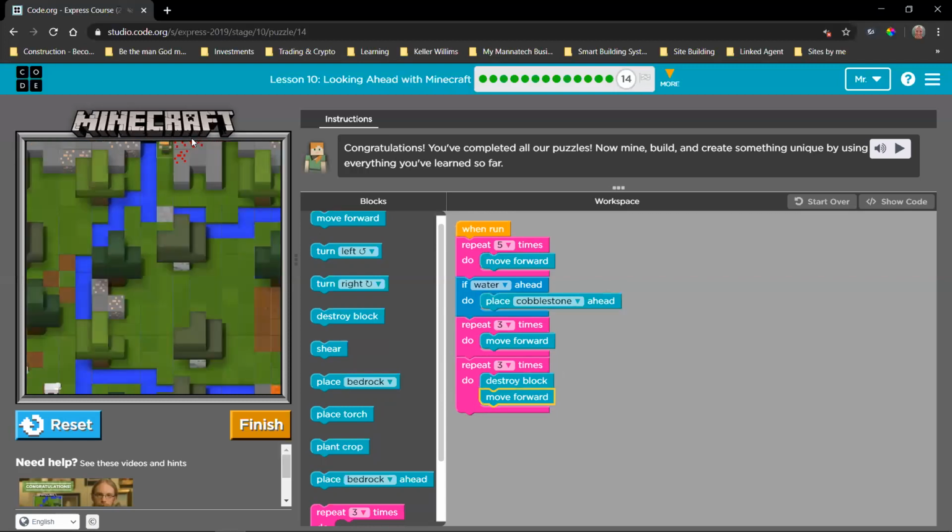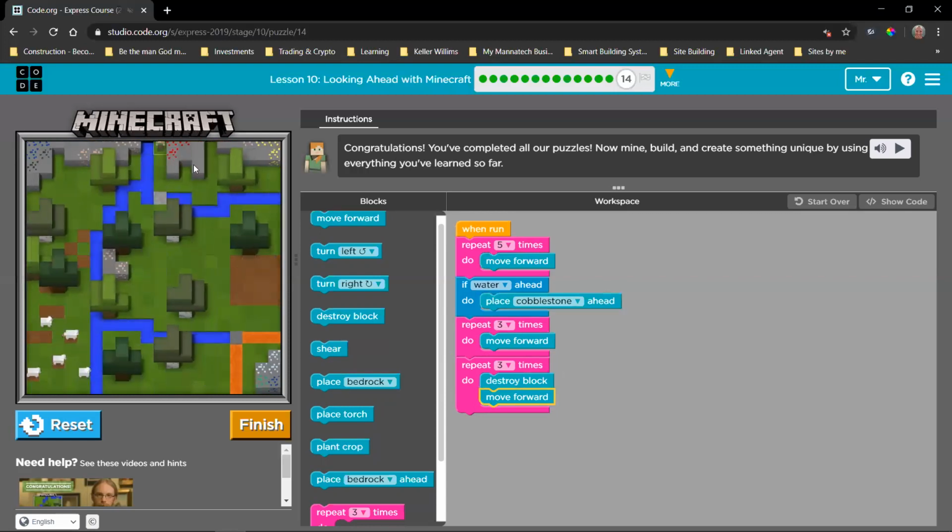So you can already see it's happening off of the map, right? But what I'm trying to tell you here is that there's a lot of things that you can do here. You can mine this way, you can come and shear some sheep, you can chop down the trees, you can start building a house here. Whatever you want to do, this is for you to go and play.